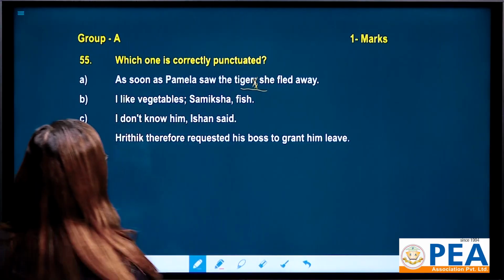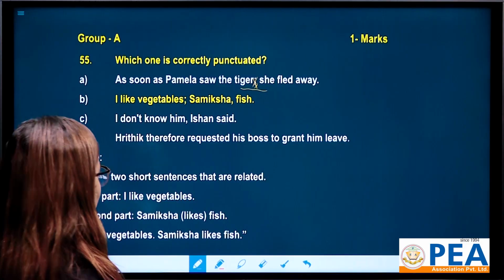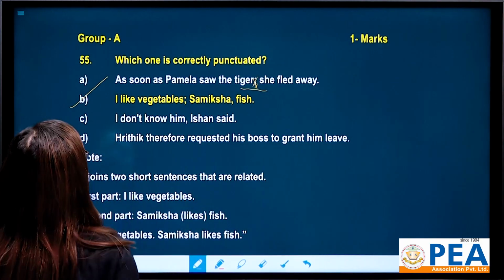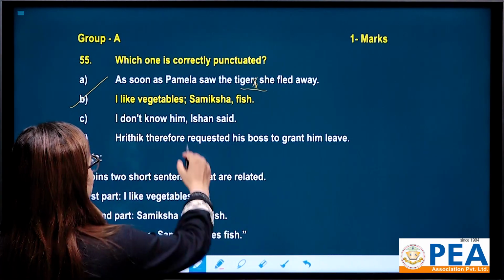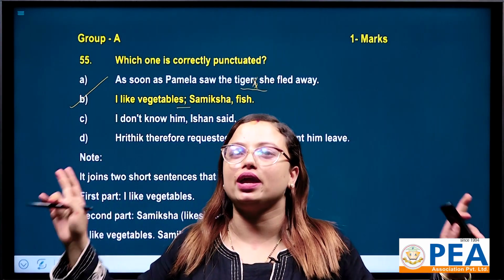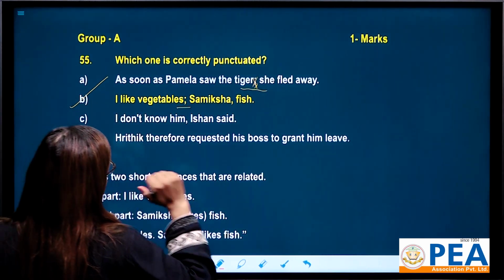What about number B? I like vegetables; Samiksha fish. Okay, you can see here this is a correct answer because this is correctly punctuated. Semicolon always connects two independent sentences, or let's say clauses.